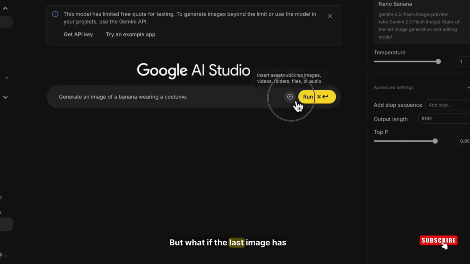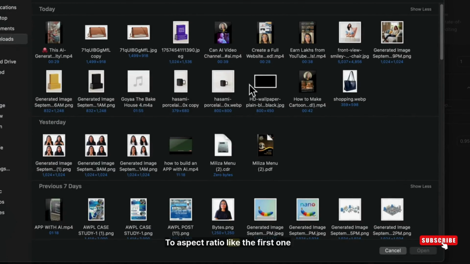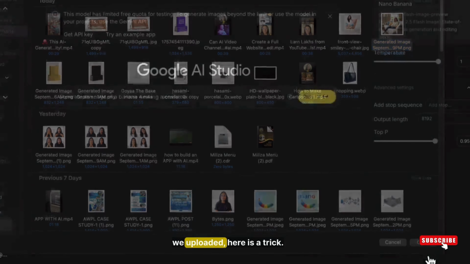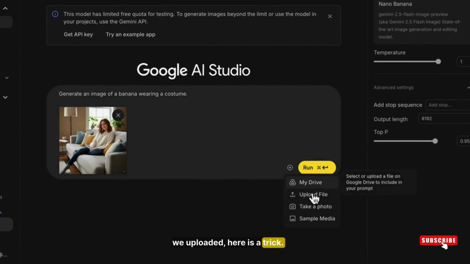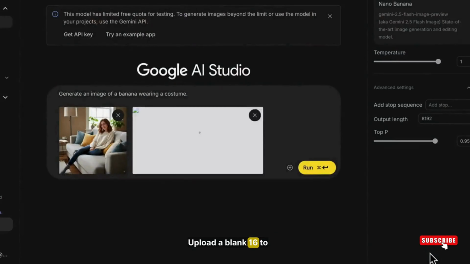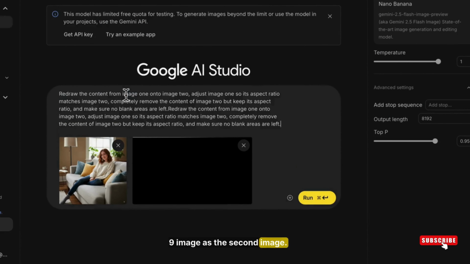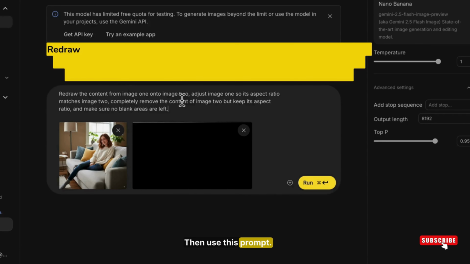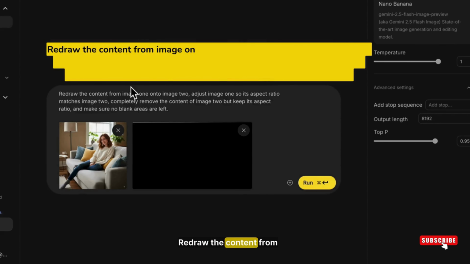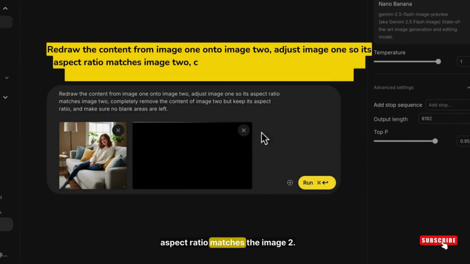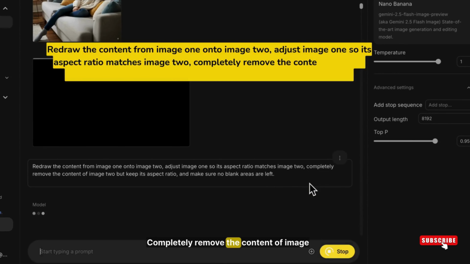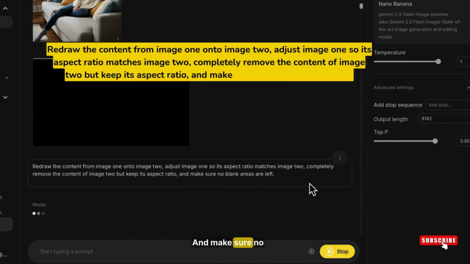But what if the last image has a strange aspect ratio like the first one we uploaded? Here is the trick. Upload a blank 16:9 image as the second image. Then use this prompt: Redraw the content from image 1 onto image 2. Adjust image 1 so its aspect ratio matches image 2. Completely remove the content of image 2 but keep its aspect ratio. And make sure no blank areas are left.